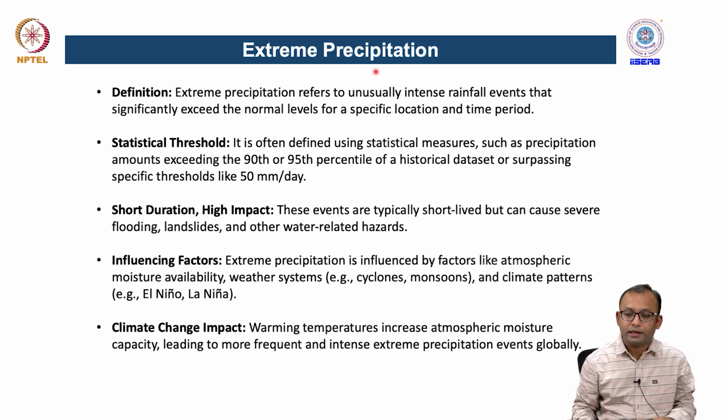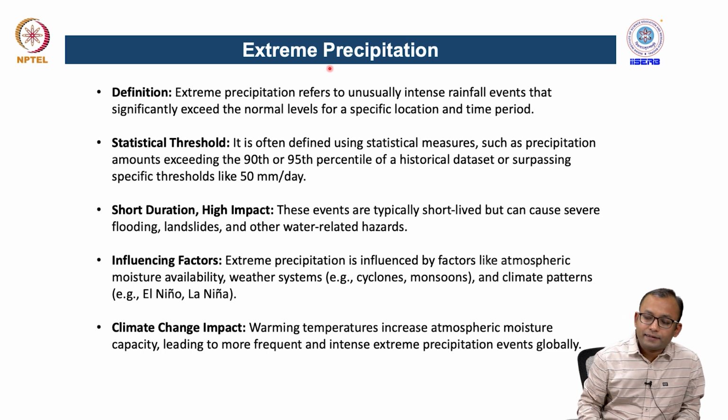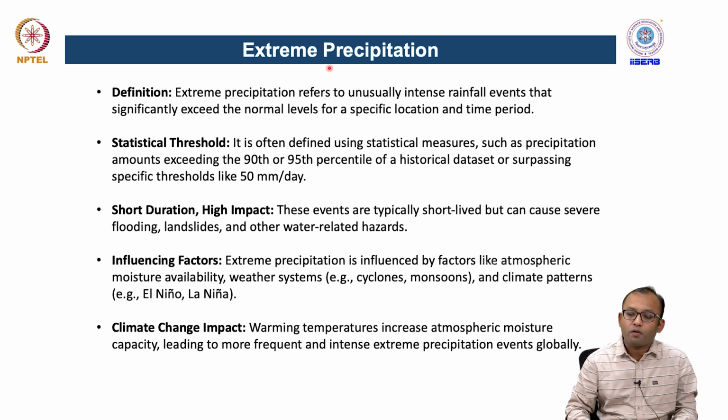So basically this is a kind of threshold we draw, where if precipitation increases above that threshold, it can be considered an extreme precipitation event, or where we receive a huge amount of rainfall or snowfall in a certain region.